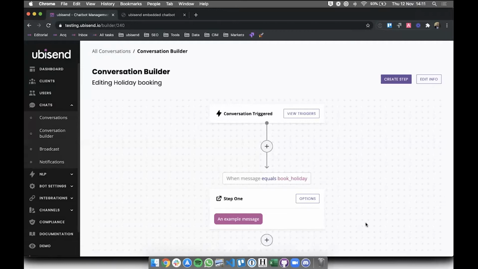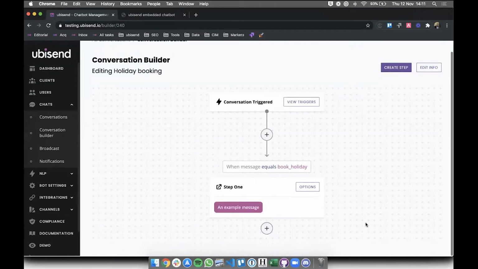So basically, each step has an arrow towards the next step, which shows the direction of the conversation. It sounds obviously super simple, and that's the purpose of it. We want to make this as simple as possible to use, and all the while provide all the flexibility that the Ubeasent platform is known for.